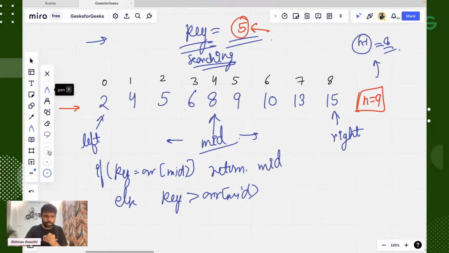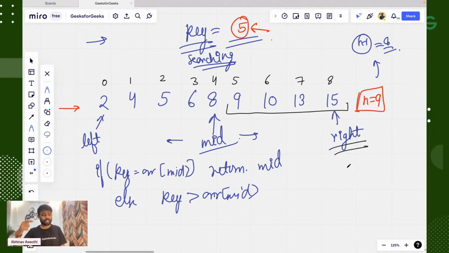So now, if we have to consider the right side of the array, so the right pointer will be as it is. But what will be now the left pointer? Is the left pointer updated? Yeah, the left pointer will be updated. And the left pointer will be now equal to mid plus 1. So I can write here that left is equal to mid plus 1.